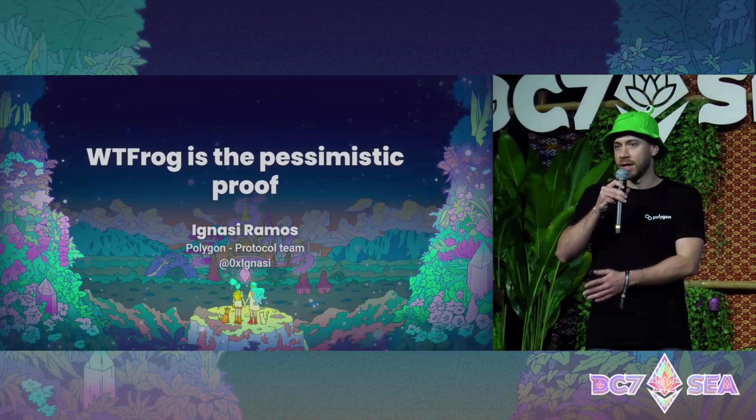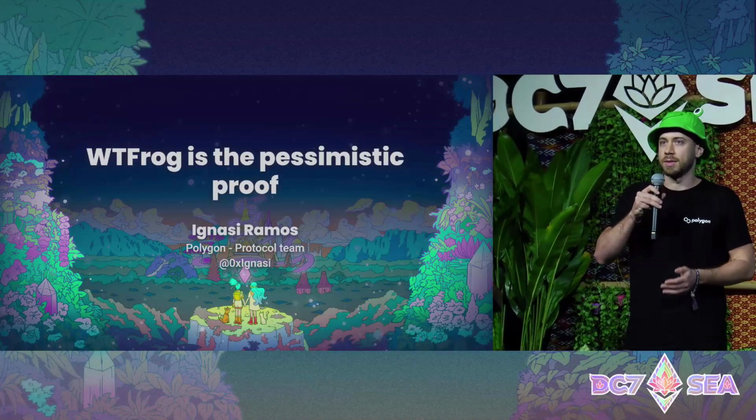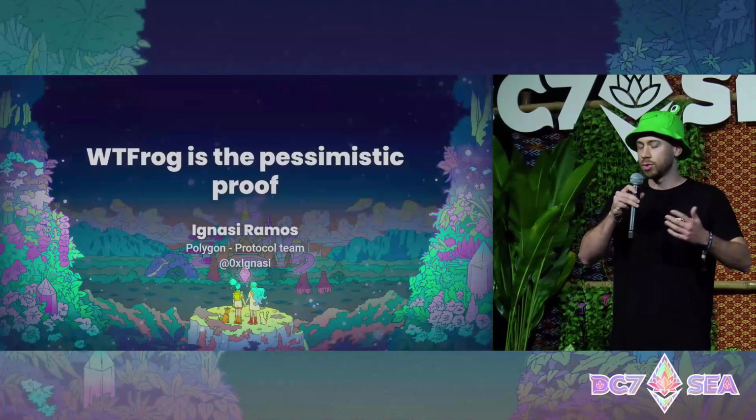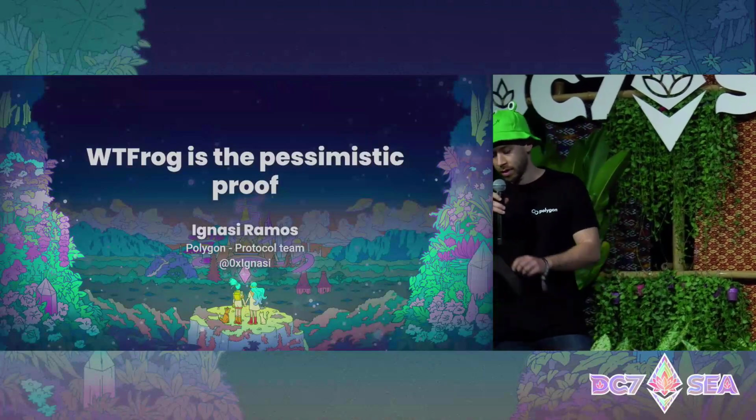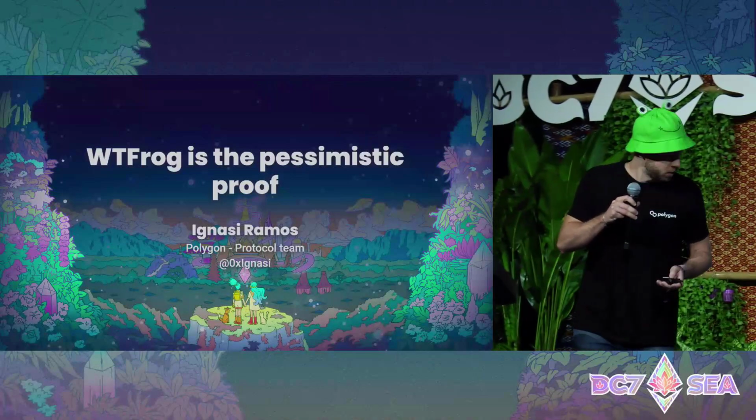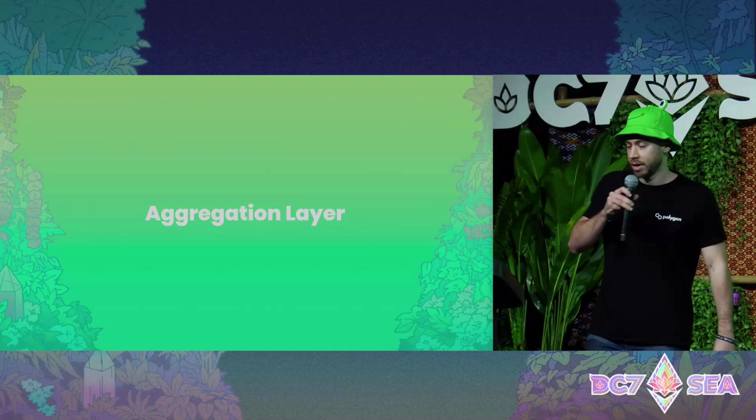So if they want to move assets from one chain to another, sometimes there are delays, sometimes it's difficult to track, there are high fees, and they have to wait a lot. This is why, at Polygon, we propose the aggregation layer.